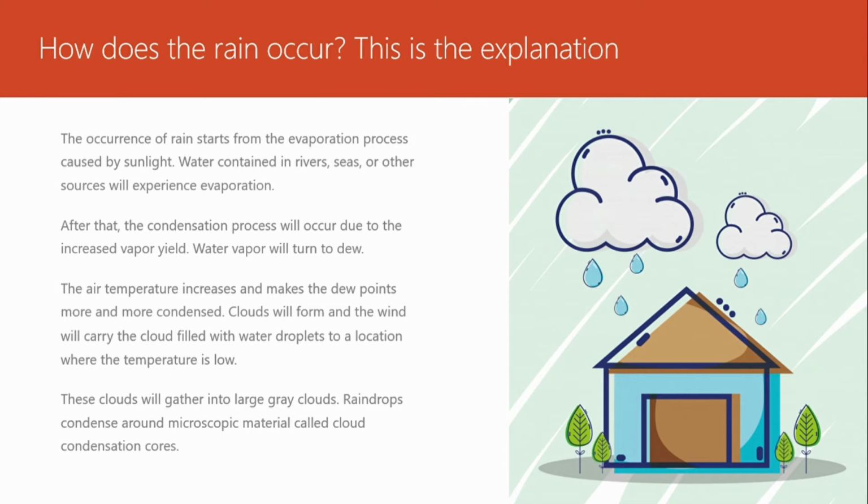More and more condensed cold will form, and the wind will carry the cold white water droplets to a location where the temperature is low. This cold will gather into larger gray clouds. Raindrops condense around microscopic material called condensation cores.